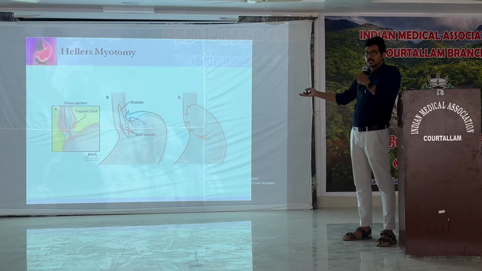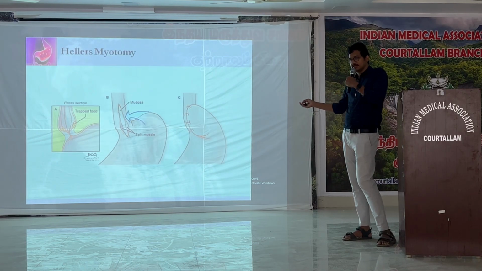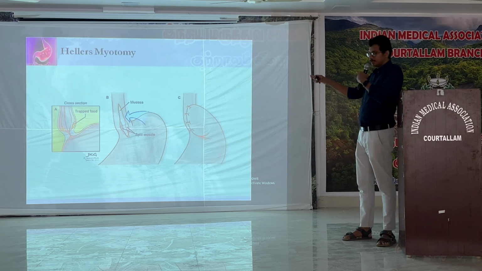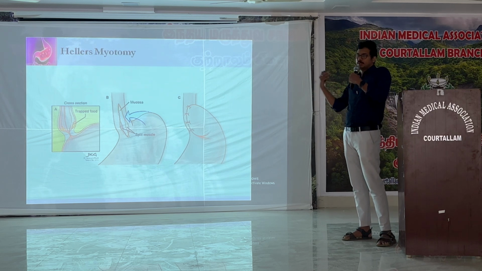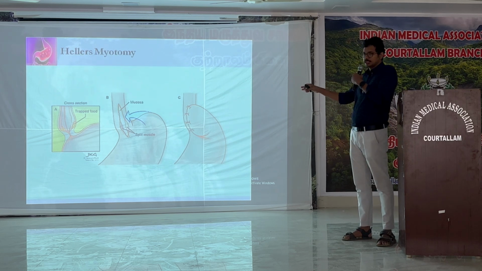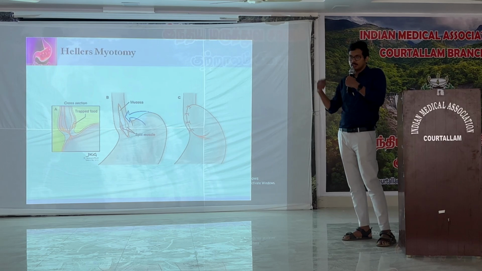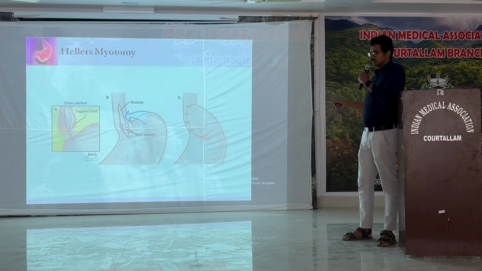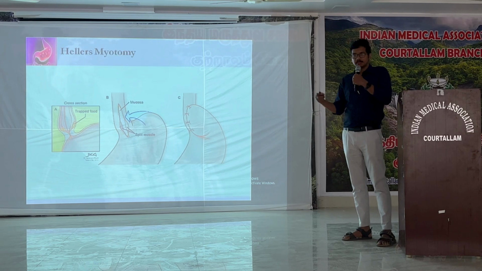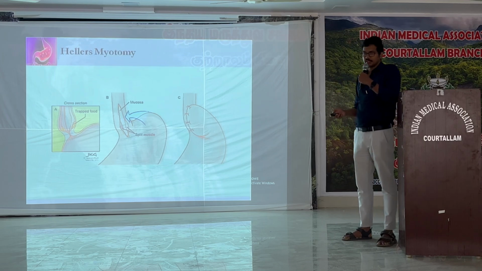And third is the commonly done Heller's myotomy, in which, through a laparoscopic approach, the muscle is cut open from the outer to the inner layer, leaving the mucosa alone. Along with that, we usually do a partial fundoplication. So these are the common interventional treatments we can do for a patient with achalasia cardia.